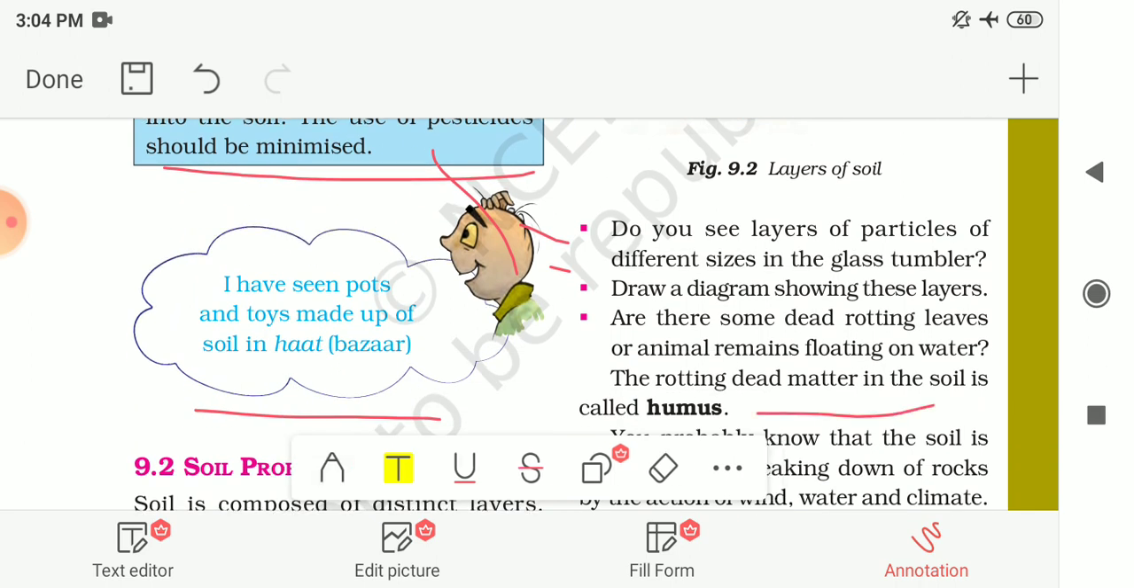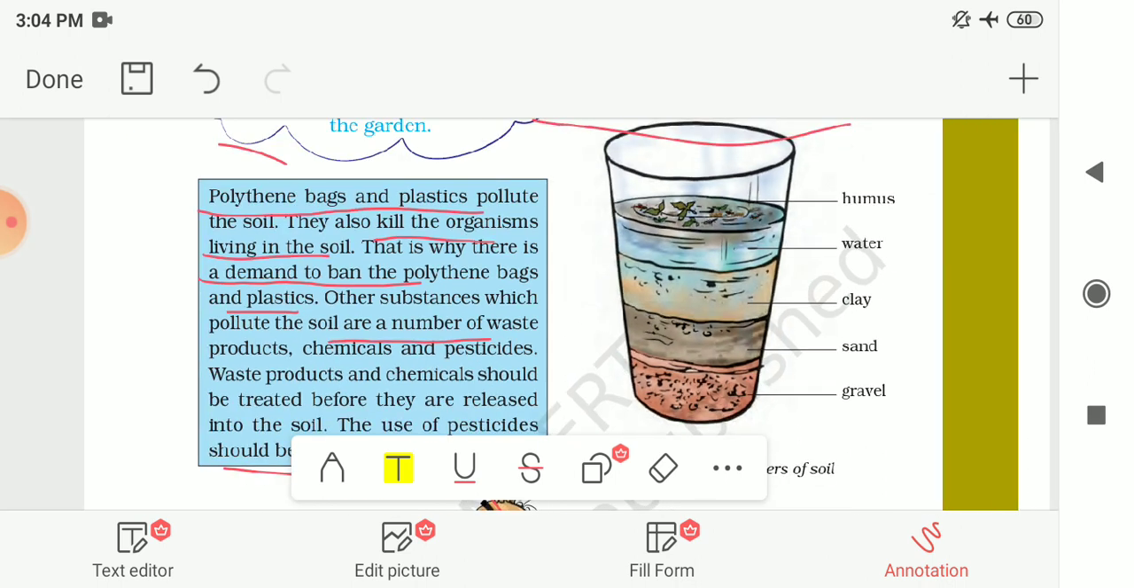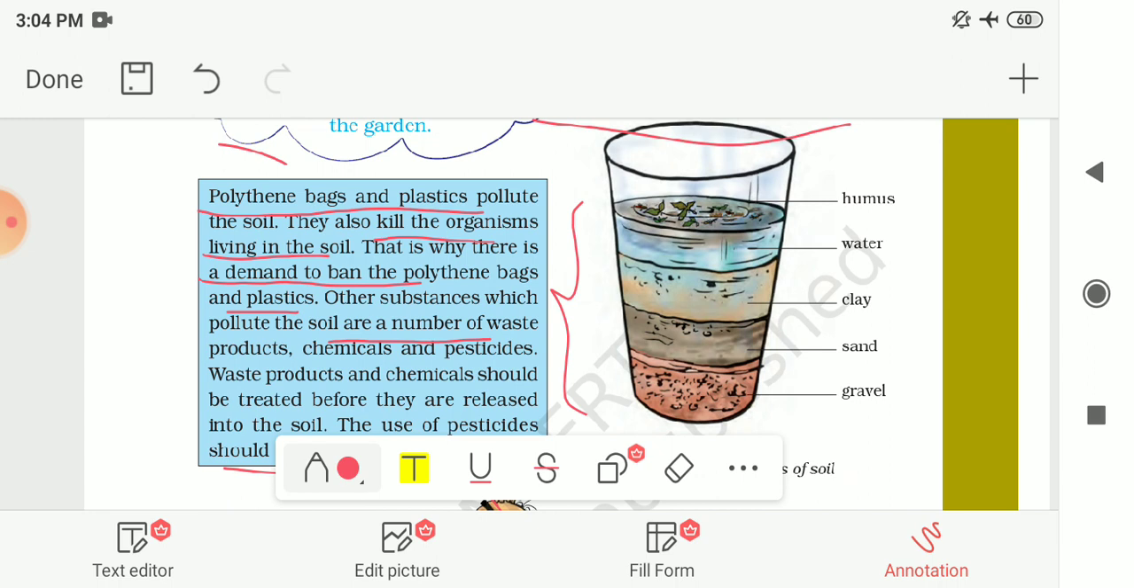Here in the figure it is shown that if you leave this solution for some time, you will find different layers of soil in the glass tumbler. From down to top, the first layer is gravel, then sand, next is clay, then humus. So gravel, sand, clay, humus, etc. are the components of this soil.